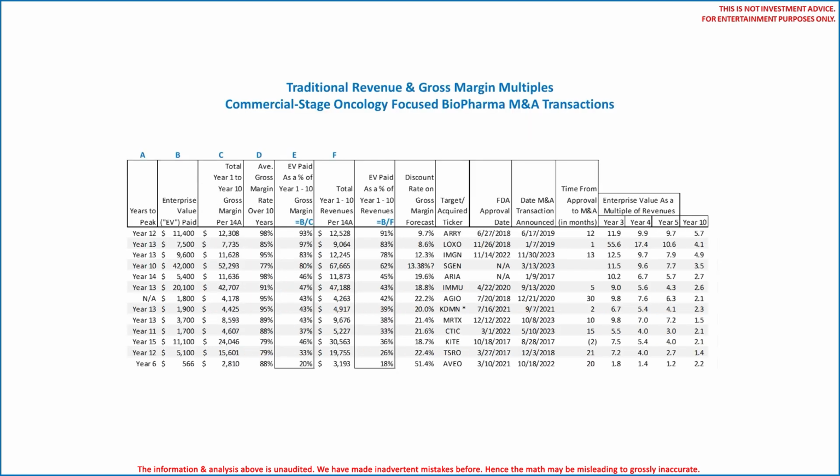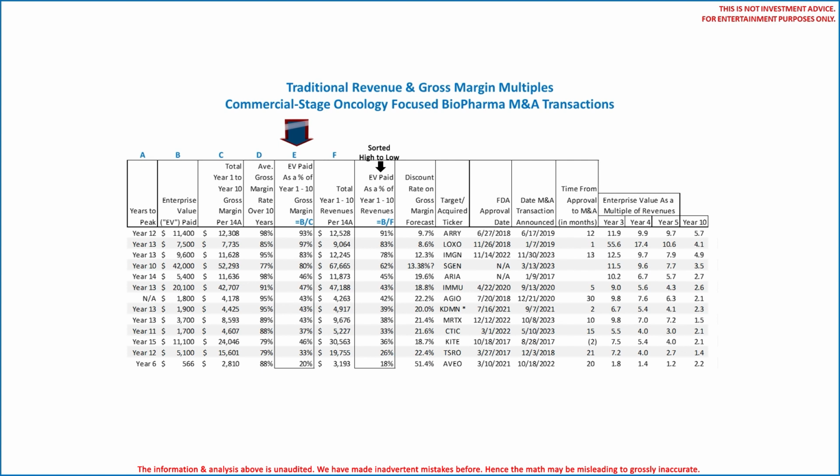Last up, here is a summary of traditional revenue and gross margin multiples for all 13 commercial stage oncology-focused transactions. Here in column A we note the number of years from the date the transaction was announced until sales are forecast to peak. In column B we note the enterprise value paid. In column C we provide the total gross margins forecast over the following 10-year period. In column D we note the average gross margin rate over the 10-year period. In column E we note the ratio of enterprise value paid to total gross margin dollars forecast, some would call a 10-year gross margin multiple.